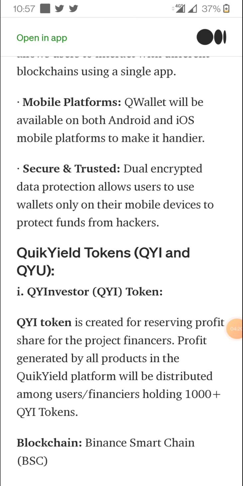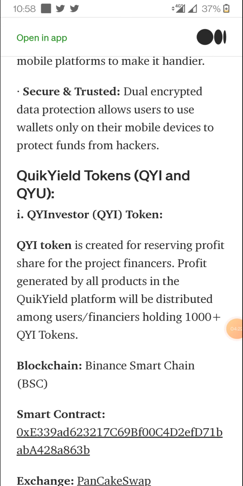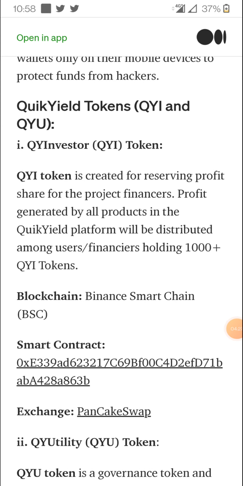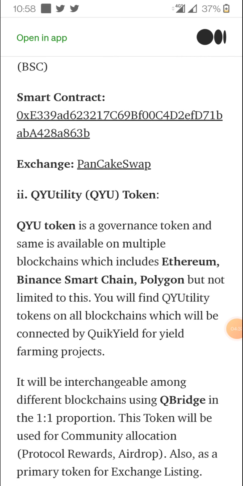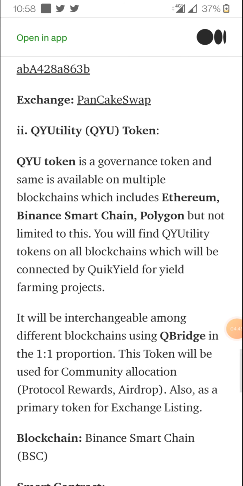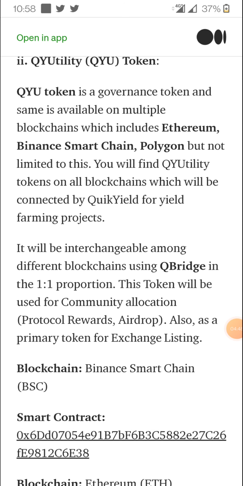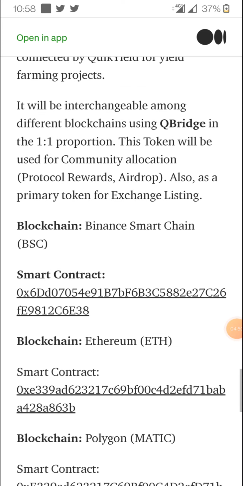Okay, they have mentioned the QY token is created for reserving profit share for the project financiers, and QYU is a governance token, and the same is available on multiple blockchains which include Ethereum, Binance Smart Chain, Polygon, but not limited to this. You will find the QY utility token on all blockchains which will be connected by Q Yield for the yield farming project. So I think if you forgot or regret this token right now, you will be regretting very hugely in future.